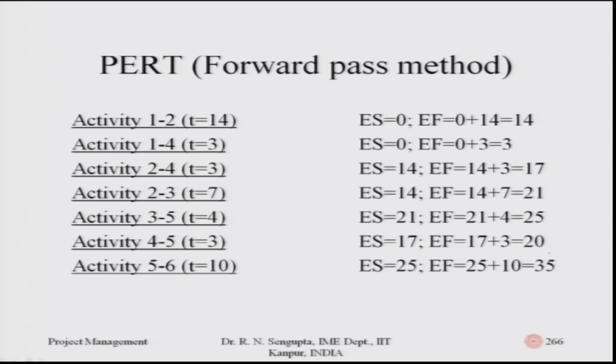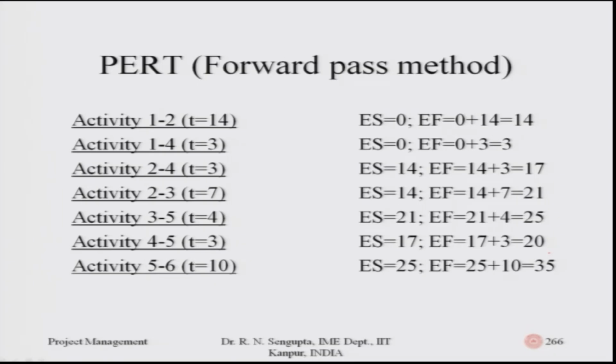If I go to activity 4, 5, let me go back to where 4 is. 4 is there for 3 and also for 17. So, the early finish for 1 to 4 is 3 days, and for 2 to 4 it is 17 days. Earliest it can start is only after 17 days are over. So, for activity 4, 5 the early start is 17, the number of days is 3, and the early finish is 17 plus 3, which is 20.